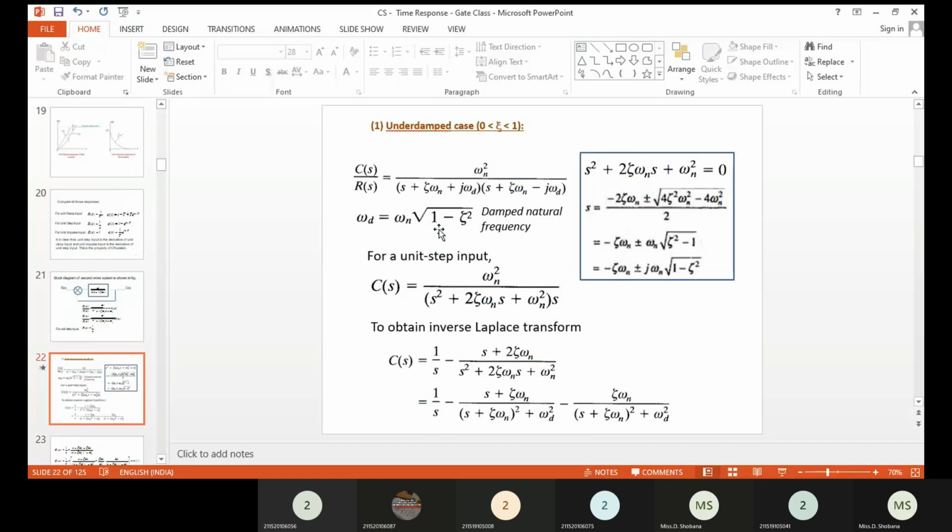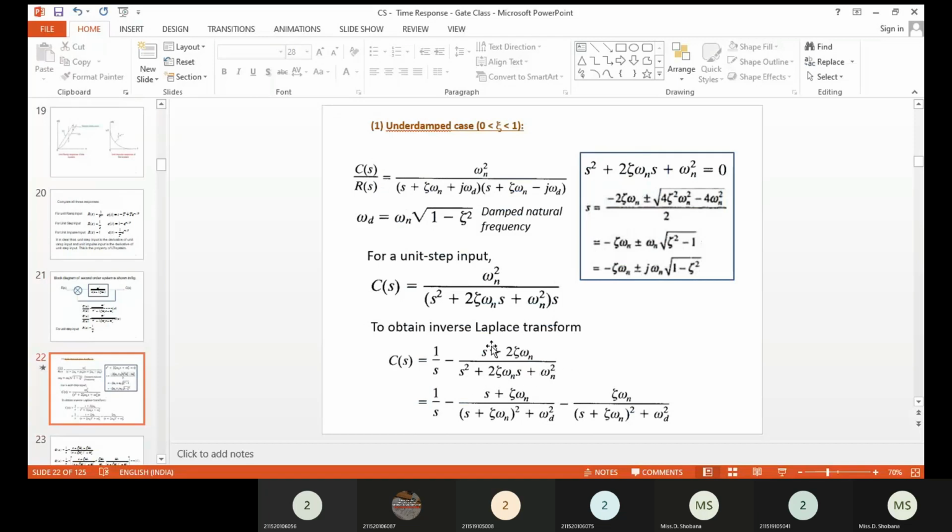Now you can take this CFS. CFS is equal to omega n square divided by s square plus 2 del omega n s plus omega n square, into s. So two s-domain terms are in multiplication, and we have to apply partial fractions to determine the a value, b value and c value. A value is 1, b value is minus 1 and c value is minus 2 del omega n. Therefore, taking the minus out, we can write s plus 2 del omega n divided by s square plus 2 del omega ns plus omega n square.